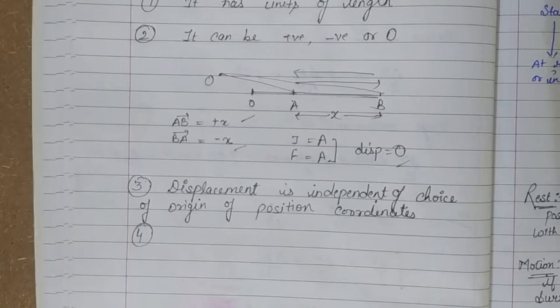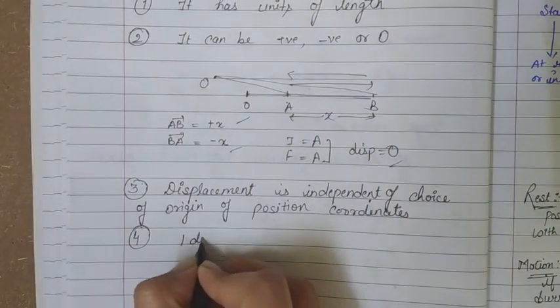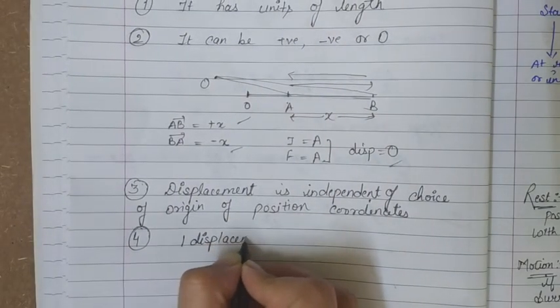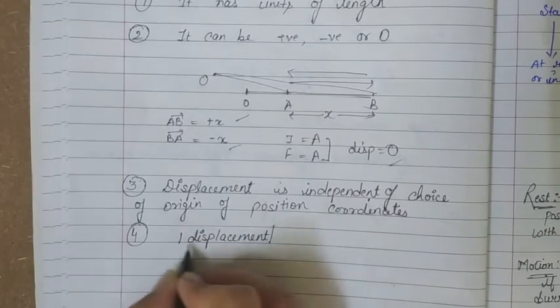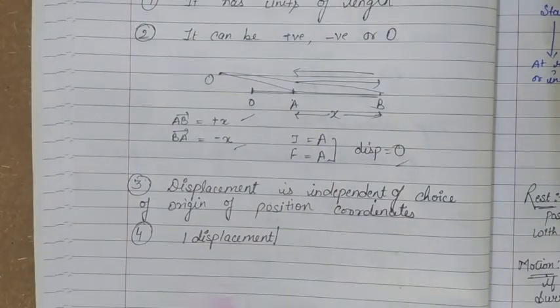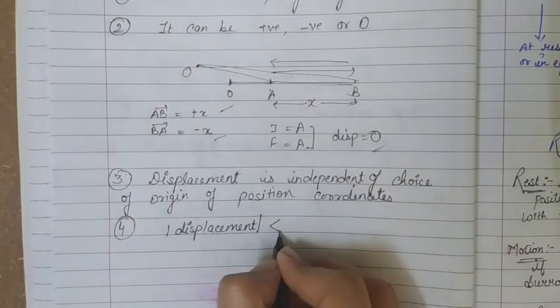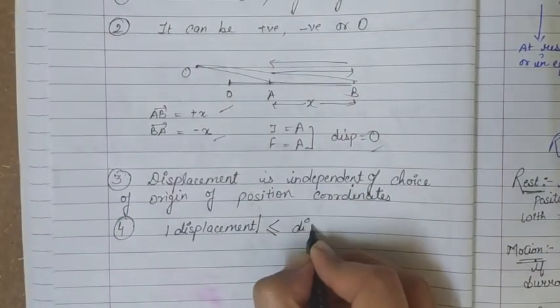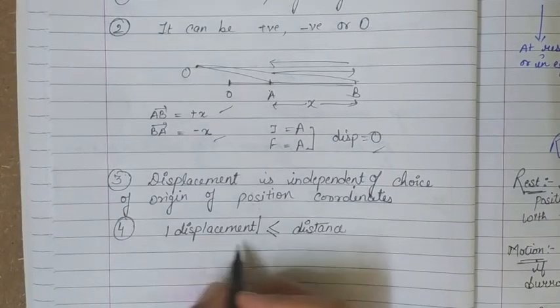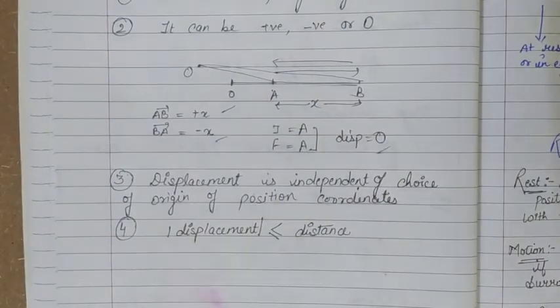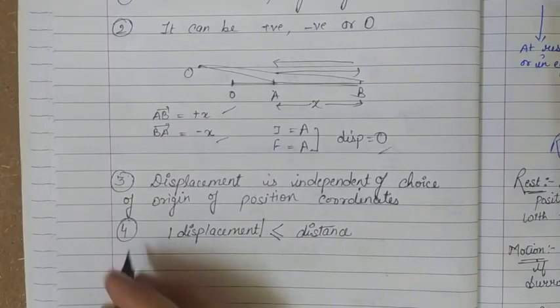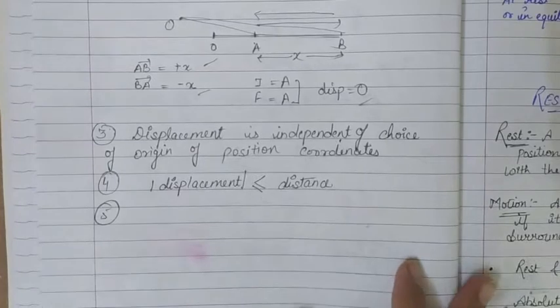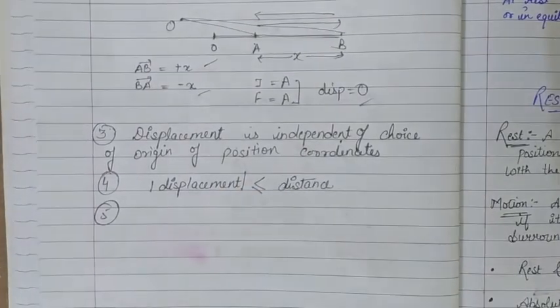So distance displacement से बड़ा हो सकता है या displacement के equal हो सकता है, but distance can never be less than the magnitude of the displacement. That means जो भी आपका displacement का magnitude होगा, the magnitude of displacement is always less than or equal to distance. डिस्प्लेसमेंट का मैग्नीट्यूड डिस्टेंस से ज़्यादा कभी नहीं हो सकता है. That we have to remember, ध्यान रखना है ये पॉइंट, because displacement is the value of minimum distance.